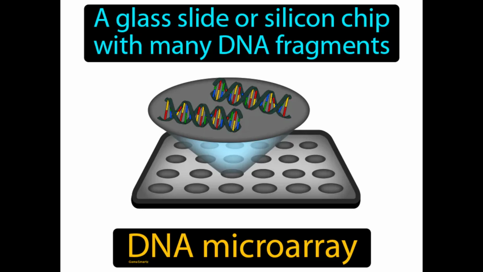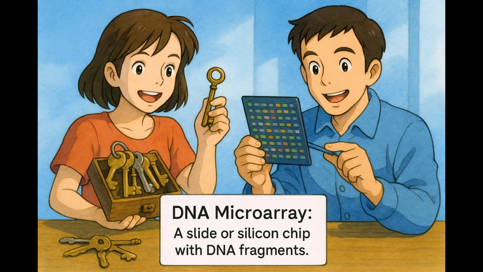A glass slide or silicon chip with many DNA fragments. DNA microarray. It is a tool used to measure the activity of thousands of genes at once. Imagine trying to find the right key for one of many locks in your house. In a similar way, a DNA microarray acts like a set of keys, where each DNA fragment on the glass slide or silicon chip is a key designed to match a specific lock or gene sequence in a sample.